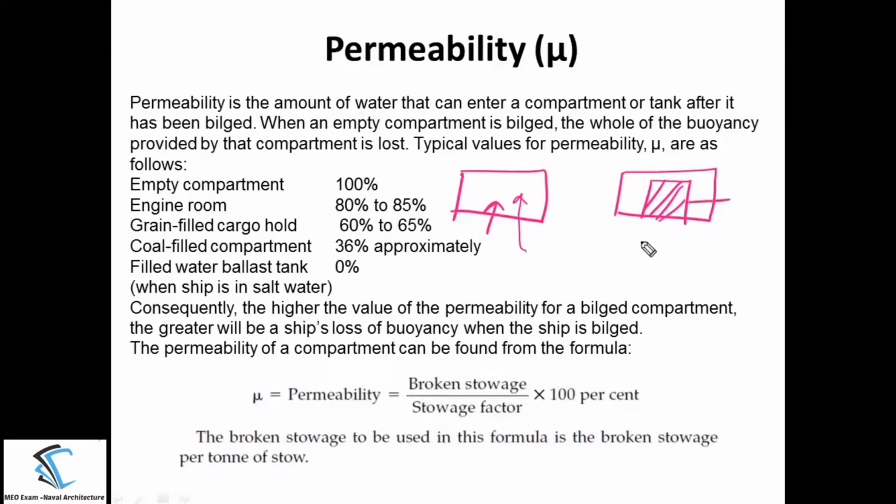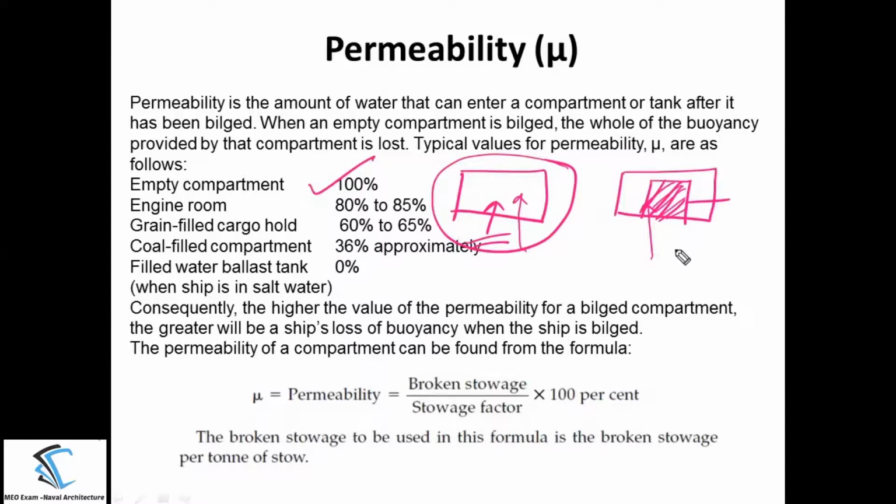But in this case, the amount of water entering the compartment will be the total volume minus the volume taken by this cargo or the engine room. So in this case, you are not going to lose the buoyancy which you lost earlier when the compartment is empty.